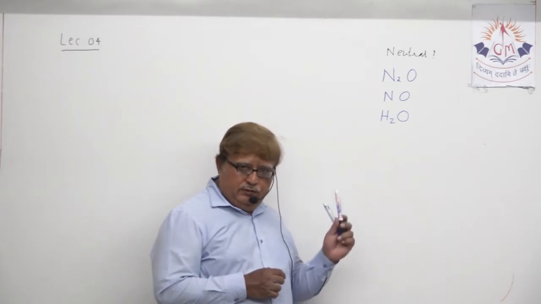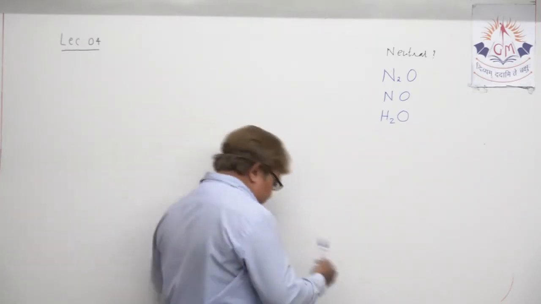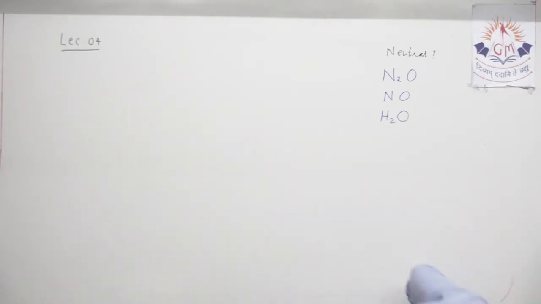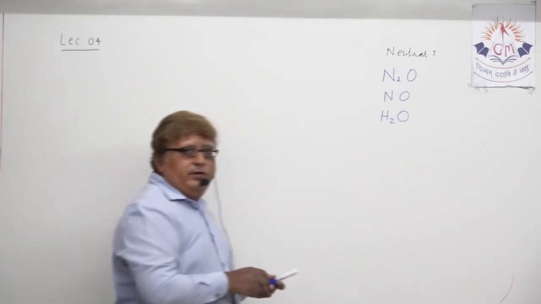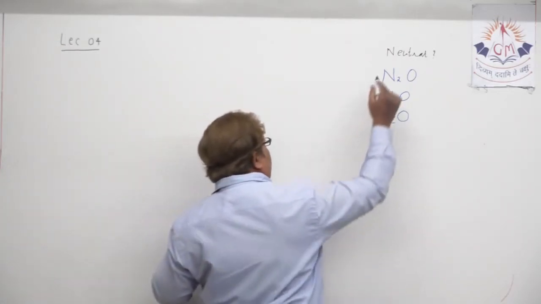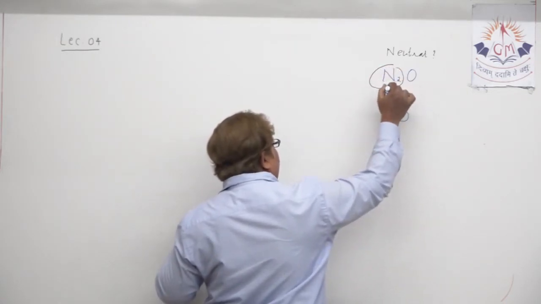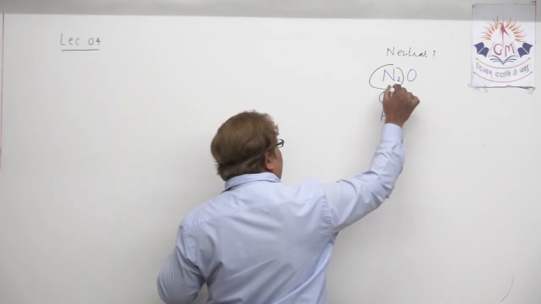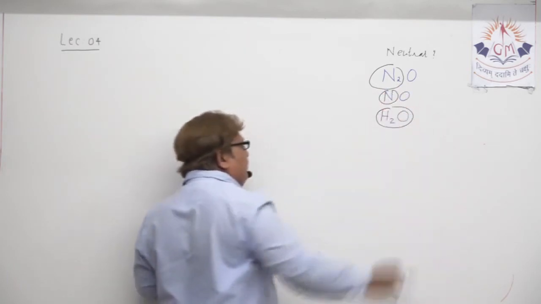No doubt you have marked one thing: all are non-metallic oxides. If you can see, here is nitrogen, which is a non-metal. Here also nitrogen, a non-metal. Here hydrogen and oxygen are both non-metals.